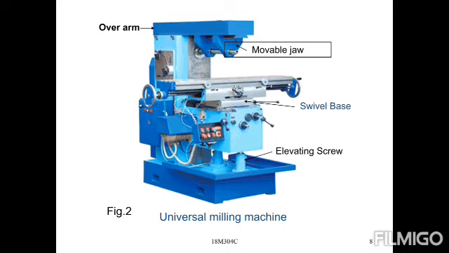Next, this is only one type, the universal type of milling machine. You can observe each and every part of the machine. First, the base is common for any type of machine, and the elevating screw is provided. Next, the swivel base is provided for swiveling the workpiece while working. Next the movable jaw, and then the overarm on the top portion, which is provided for holding. This is the main thing.